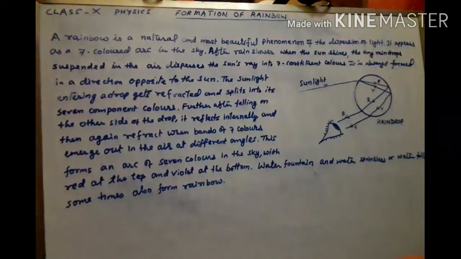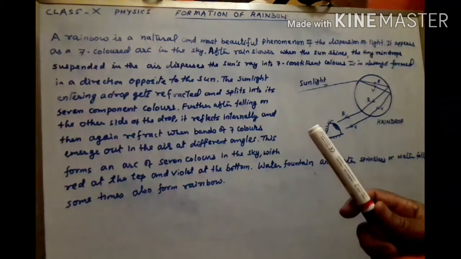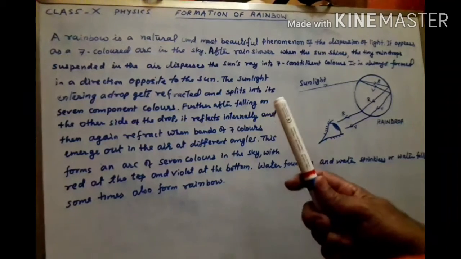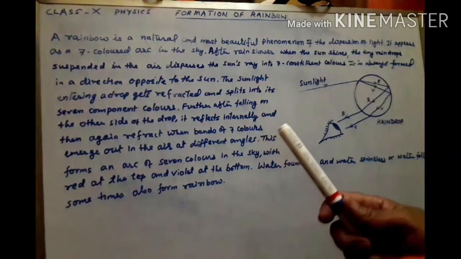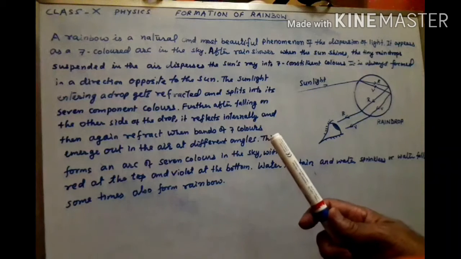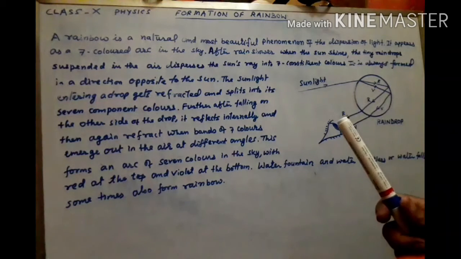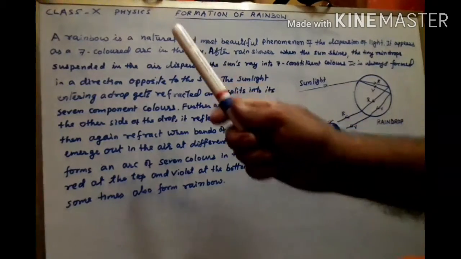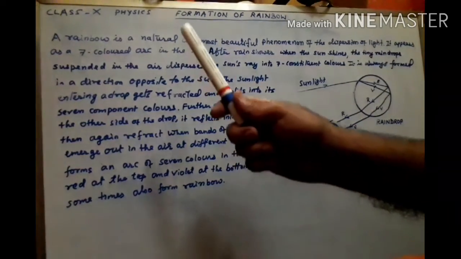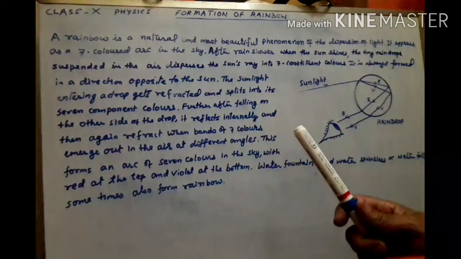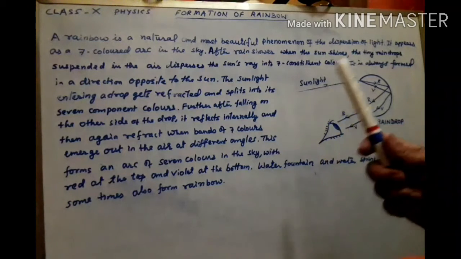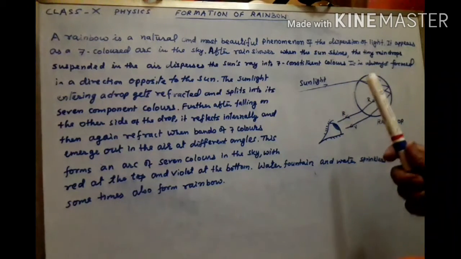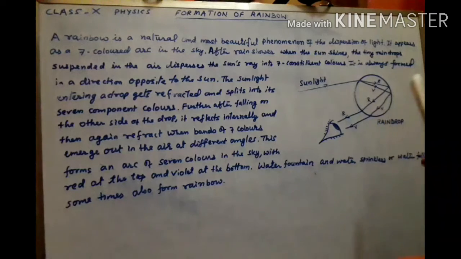My dear students, a rainbow is a natural phenomenon of the dispersion of light, and I think that it is the most beautiful phenomenon among all. It appears as a colored arc in the sky after rain shower, when the sun shines on the tiny water droplets suspended in the air.